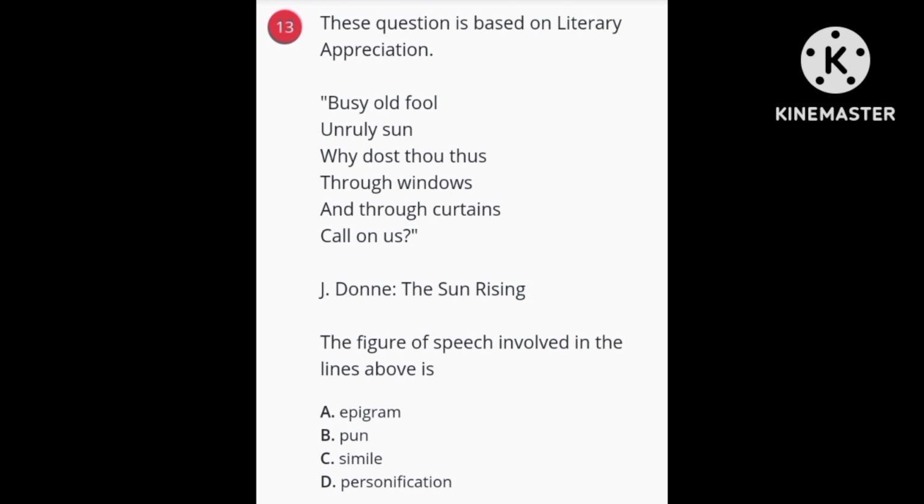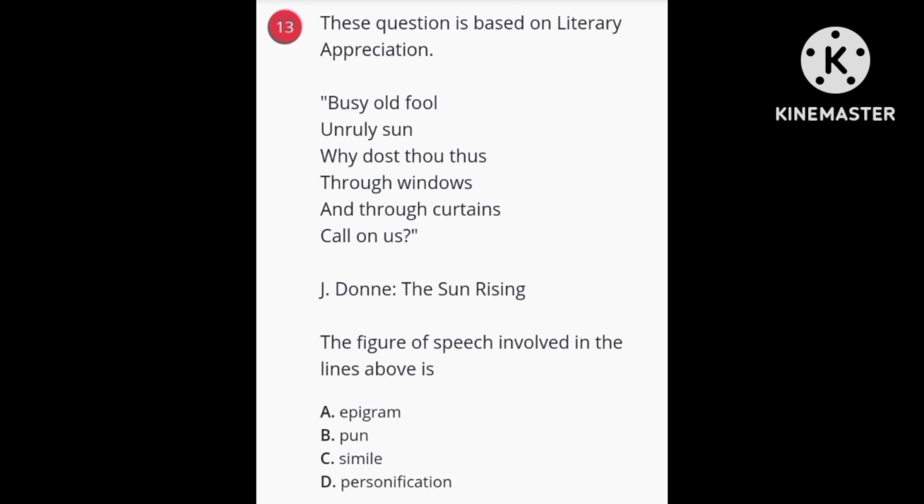Epigram means a short, weighty saying. It often embodies apparent contradiction and some bit of satire. Epigram is used often to express ideas in a brief and memorable manner.